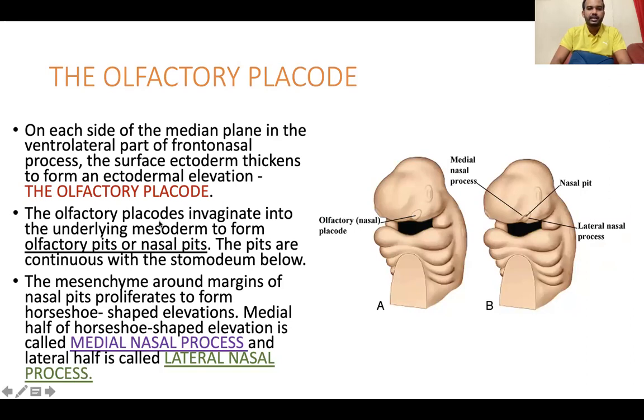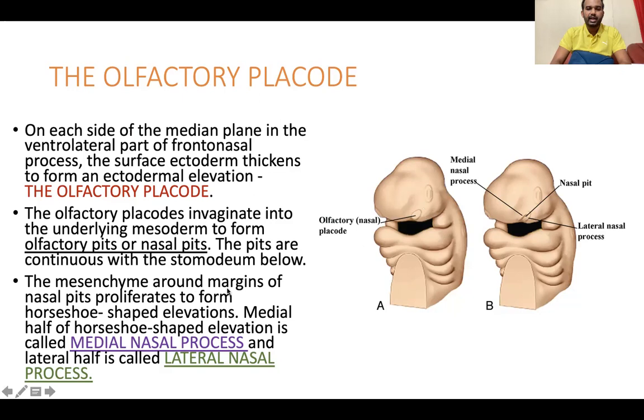Now, these olfactory placodes invaginate into the underlying mesoderm to form the olfactory pits or the nasal pits. These pits are continuous with the stomodium below. So what it is telling is that these olfactory placodes invaginate into the mesoderm to form the pits, which are called the nasal pits, or the olfactory pits.